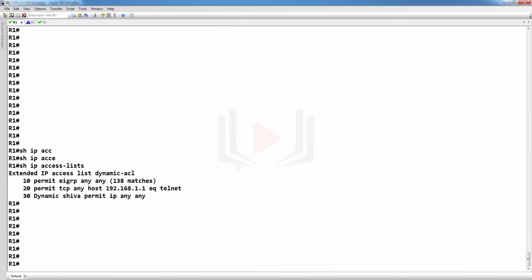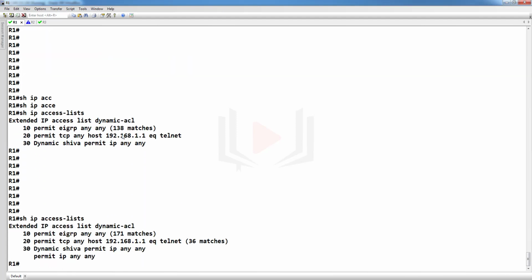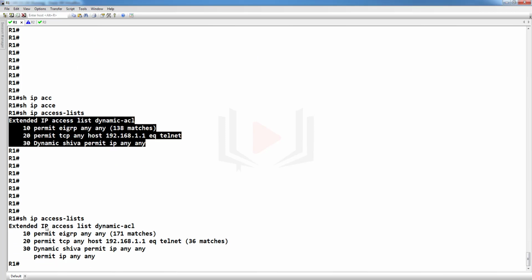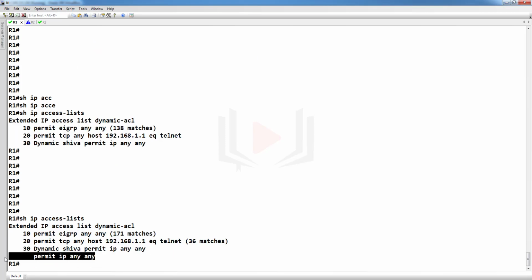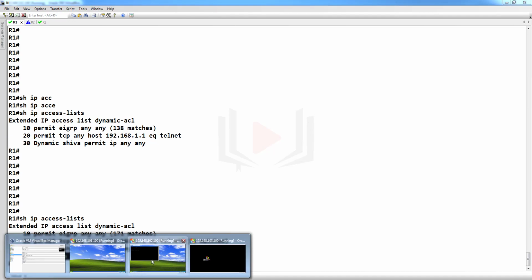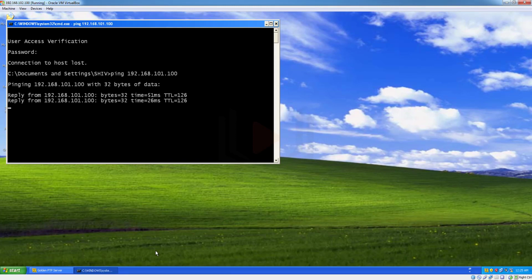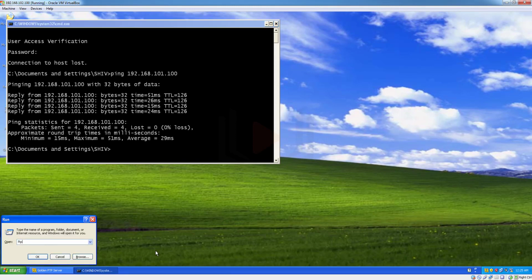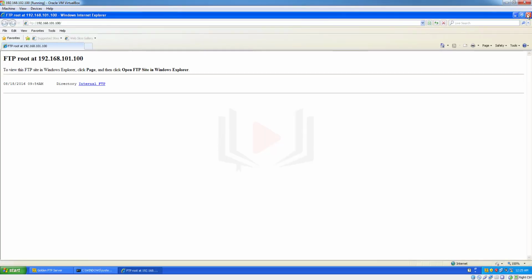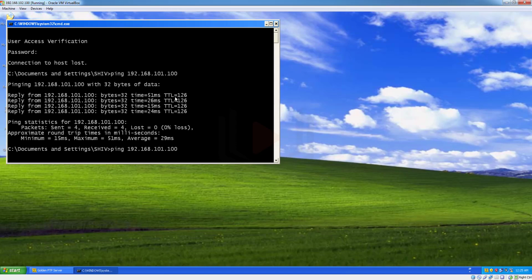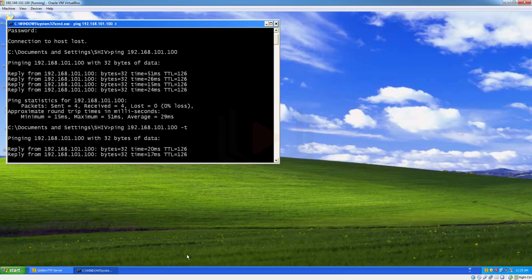Now hit the command again. Before authentication there were only 3 entries. Now you can see 4 entries. I told you the dynamic ACL is created, permit IP any. Now you can communicate from PC2 to PC1, as well as access it via FTP. If you keep accessing it, no problem.